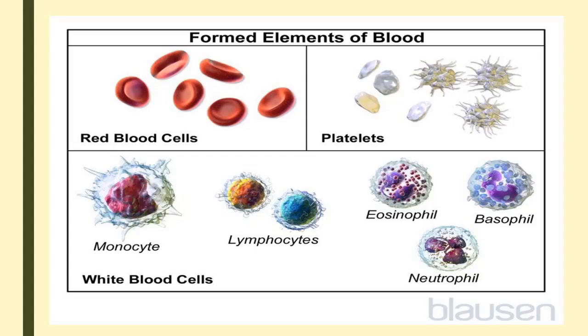The second category is white blood corpuscles. You can see different types of WBCs. All of them will fight against the germs.